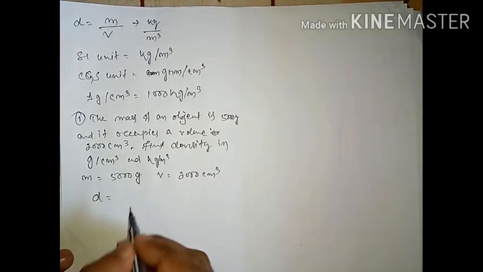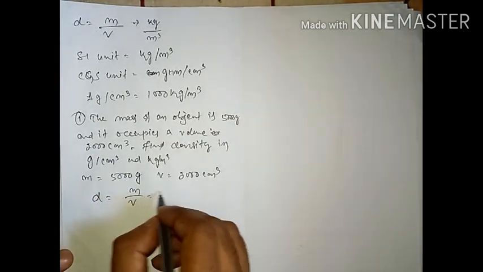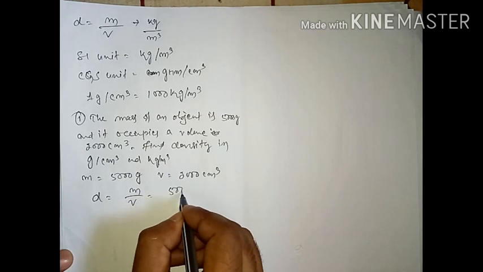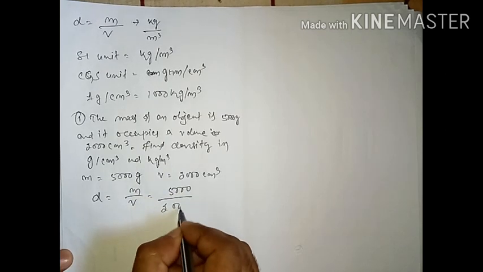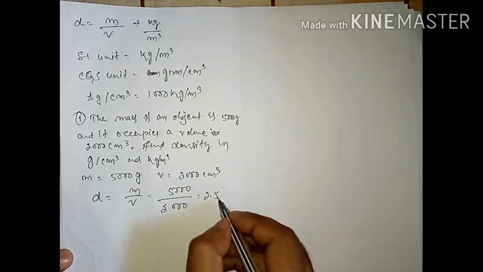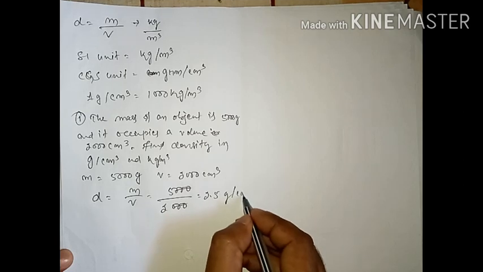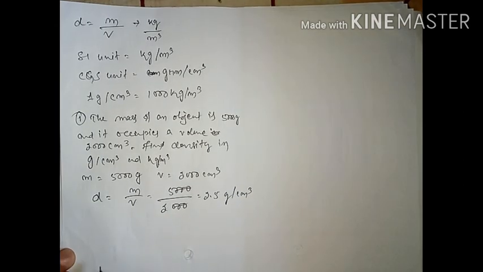So density equals mass by volume. So easily you can write 500 divided by 2000. So here our answer will be 0.25 gram per centimeter cube. Now how can you convert this into kg per meter cube? We know the relation: 1 gram per centimeter cube equals 1000 kg per meter cube.